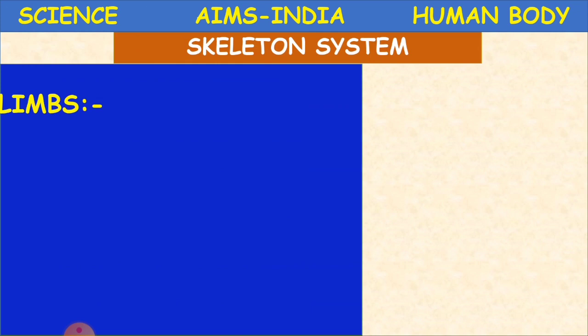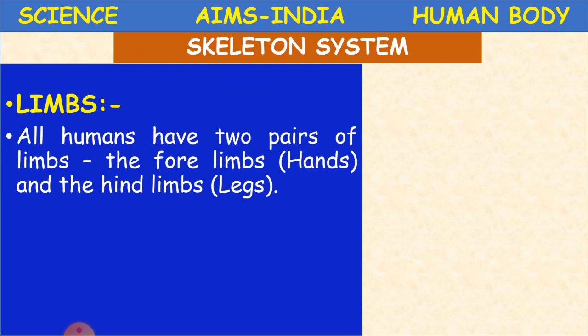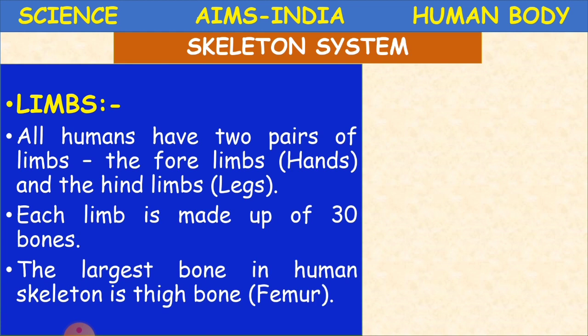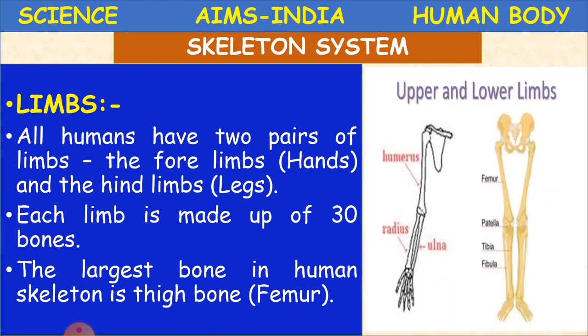So here is something more about the skeletal system. We have limbs. All humans have two pairs of limbs. The forelimbs, that is hands, and the hind limbs, those are legs.